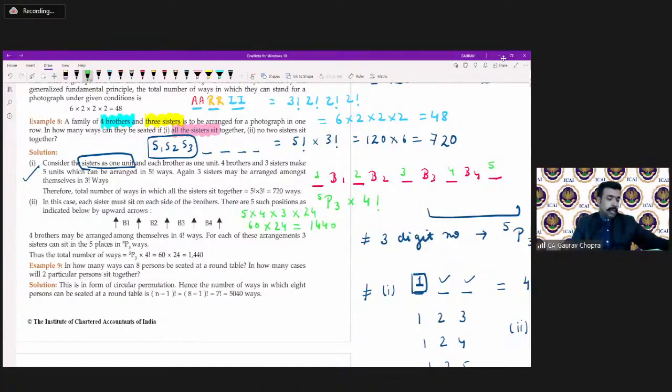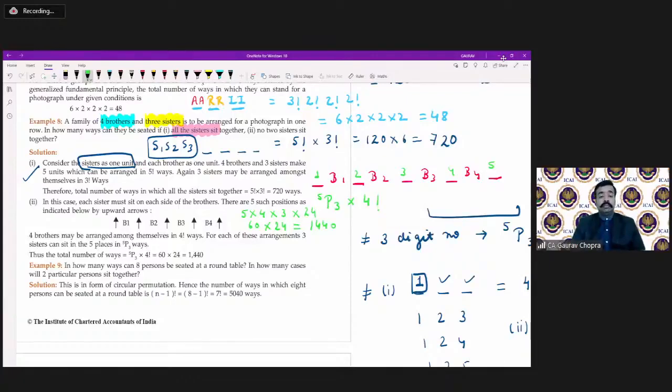Mamta is asking, in this second part, can we not do the total number of arrangements minus all sisters sitting together? No, this cannot be applied here. Why not? Because the question says no sisters must sit together. That means a combination of 2 sisters is also not possible.